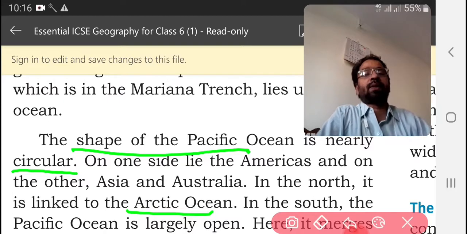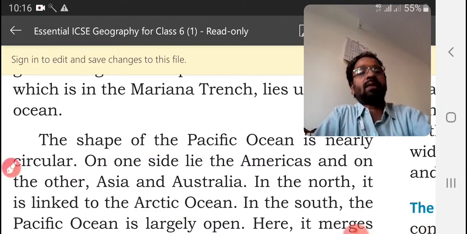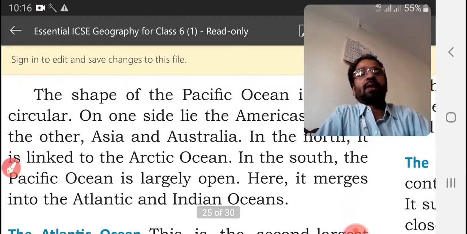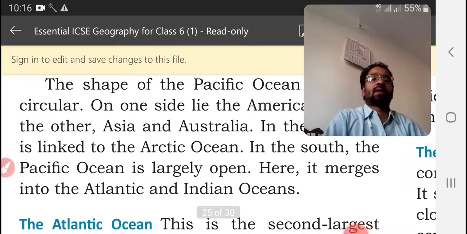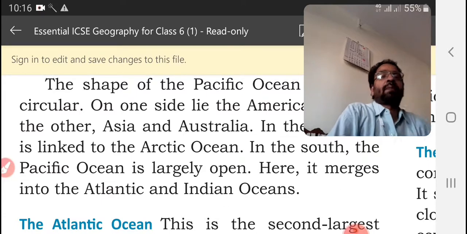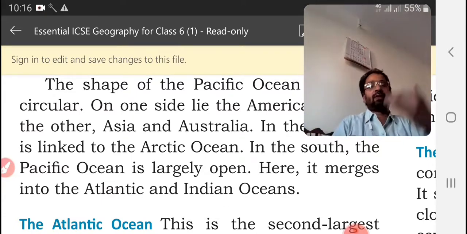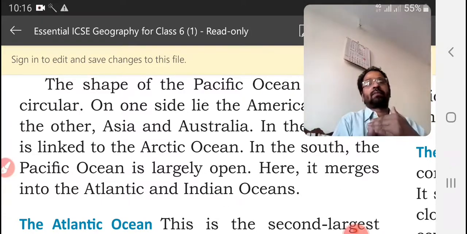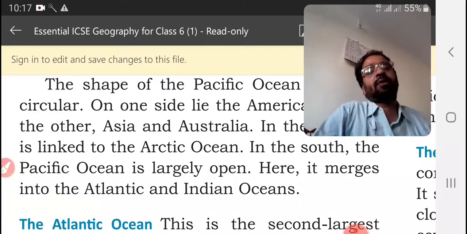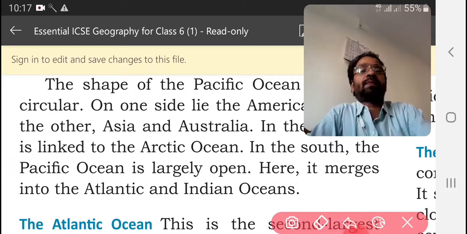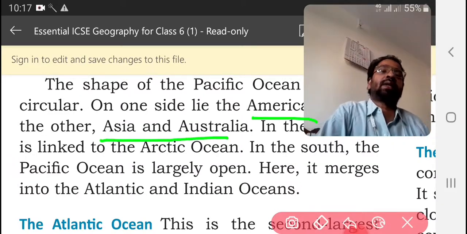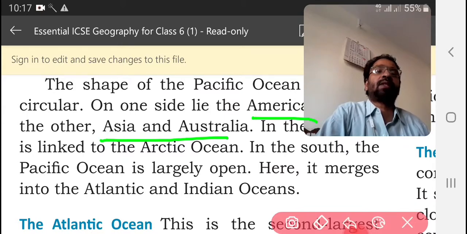In the south, the Pacific Ocean is widely open, hence it merges into the Atlantic and Indian Oceans. So the boundaries are America on one side, and Asia and Australia on the other, east and west.